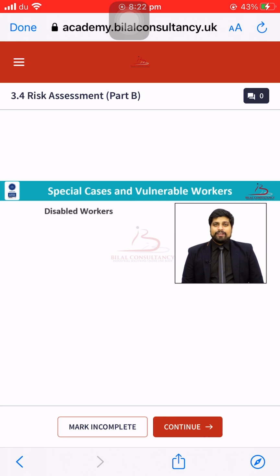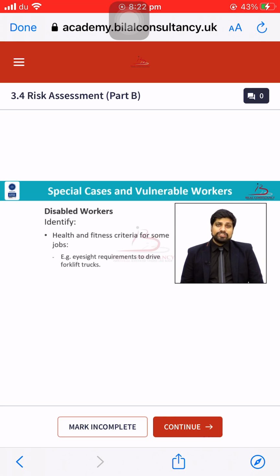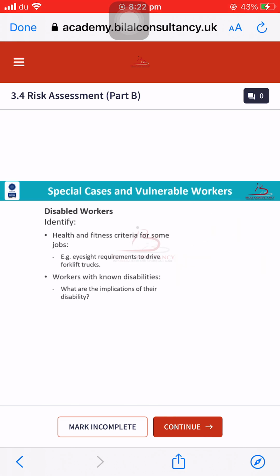Moving on to the next category, which is disabled workers. Disabled workers are those who have eye impairment, they cannot listen properly, they cannot walk properly because of an injury in their leg, or they have any kind of impairment in their five senses. So what we need to do is make reasonable adjustments for the disabled workers at our workplace. Disabled workers can't even evacuate safely in any kind of emergency, so we need to support them. We need to give extra resource or extra support to them in case of any kind of emergency evacuation.